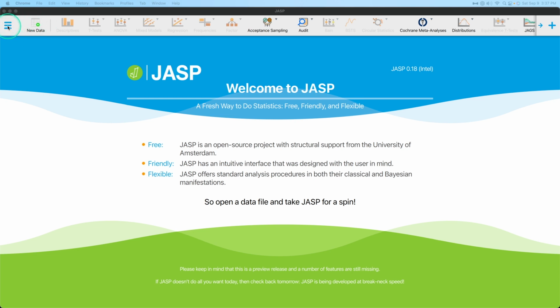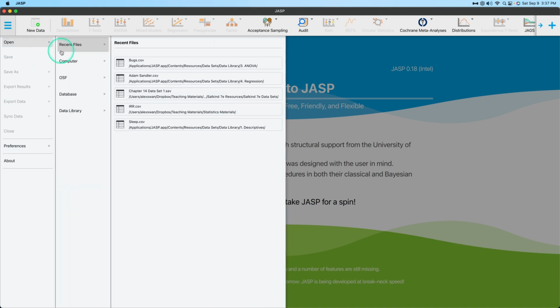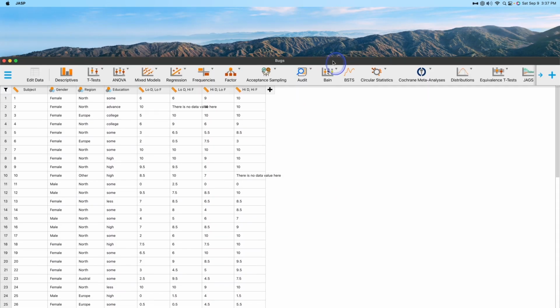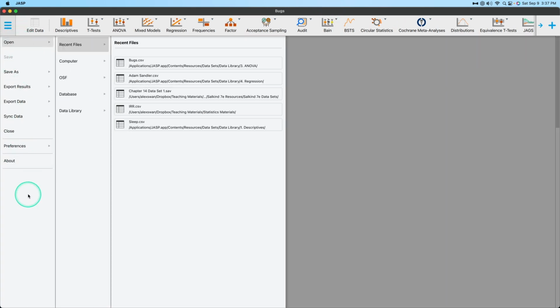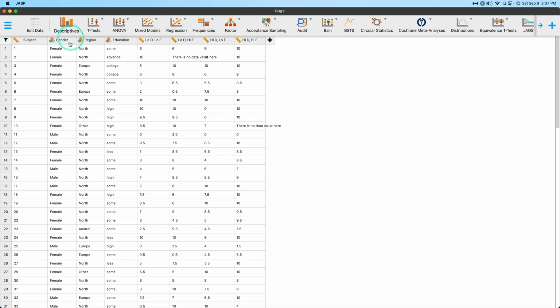So we've got new data here. I'm going to go up to the hamburger menu and open up some data. Let's just open up the bugs CSV. It's going to open up in a new window, I believe. Nope, same window. In any case, now that I've opened up the bugs CSV, which is a basic CSV file that you can get with installing JASP, instead of new data, we have edit data right here.